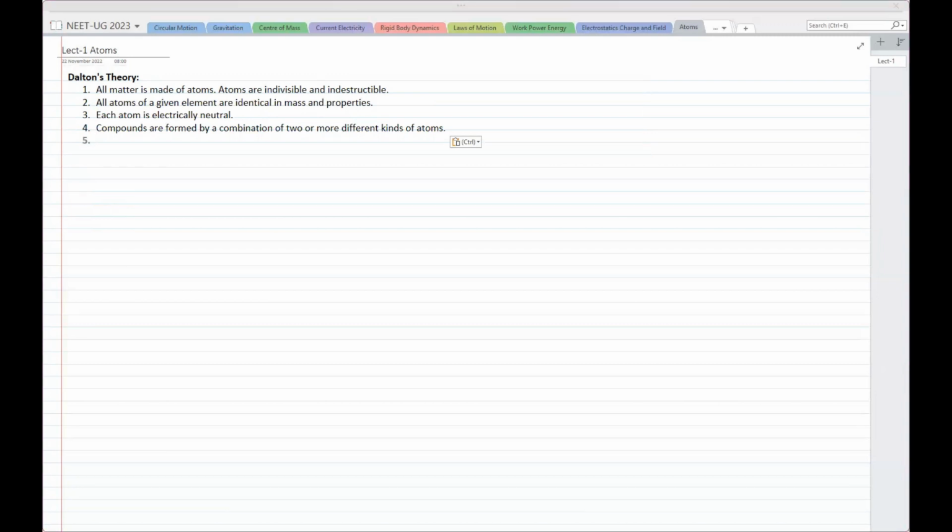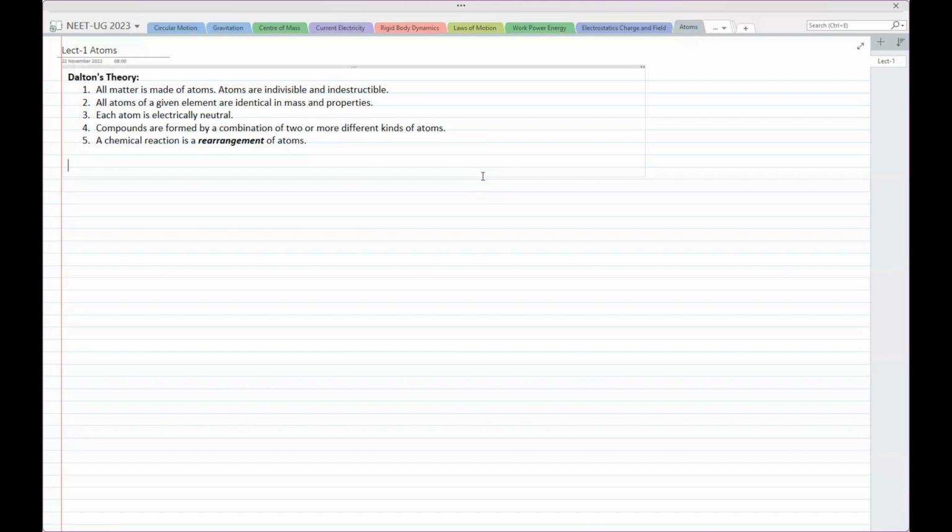Dalton's idea, when I say Dalton's idea, find out in which era Dalton lived. You know that? Dalton was in which century? So we are talking about somewhere around 1800, 17 something, and then beyond that. So we are talking about around 1800. So we were not having modern theories. This is the first theory that we just go through.